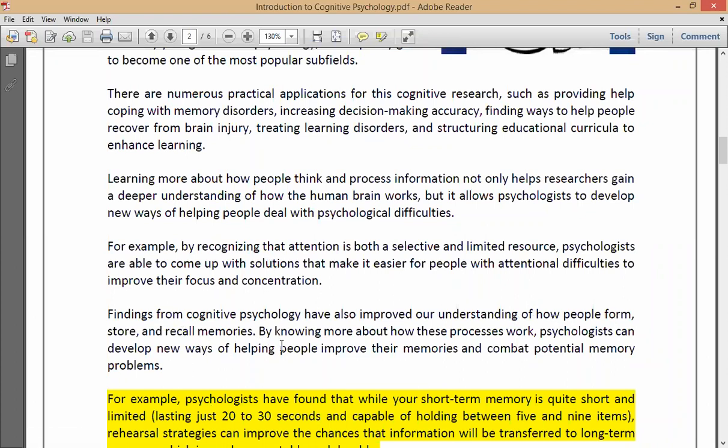Psychologists can develop new ways of helping people. So by studying cognitive psychology, psychologists have the ability to help people in different new ways to improve their memories. You might have seen a lot of trainers, like psychological trainers, even in your school, corporate trainers like motivational trainers. They use cognitive psychology in order to improve the memory skills of different individuals. They have different techniques to improve these skills. Right, did you all understand?